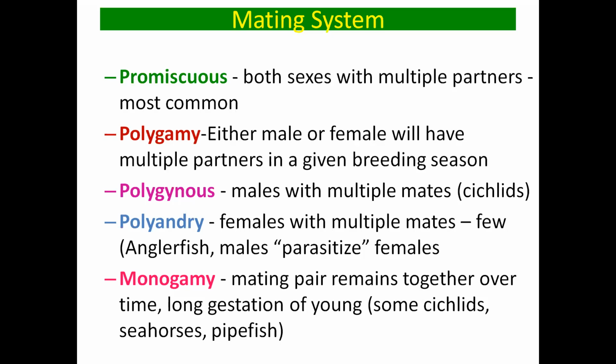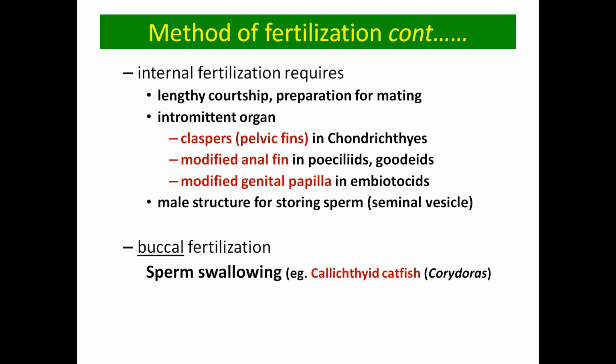Then the last one is monogamy, where the mating pair remains together over time. Means they have only one male with one female. So all the possible types of mating system are present in fishes, and both sexes with multiple partners is the most common type of mating system in fishes.